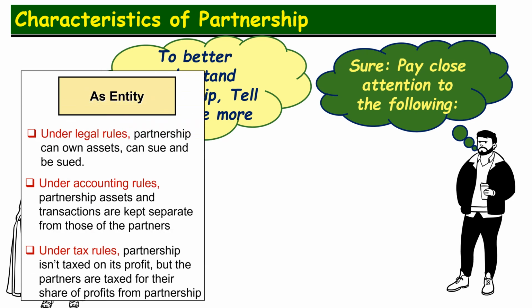Number one is that the partnership acts as an entity, and so under legal rules, partnerships can own its own assets. The assets belong to the partnership rather than to the individual partners, and the partnership can sue and be sued. Under accounting rule, the partnership assets and transactions are kept separate from those of the partners.